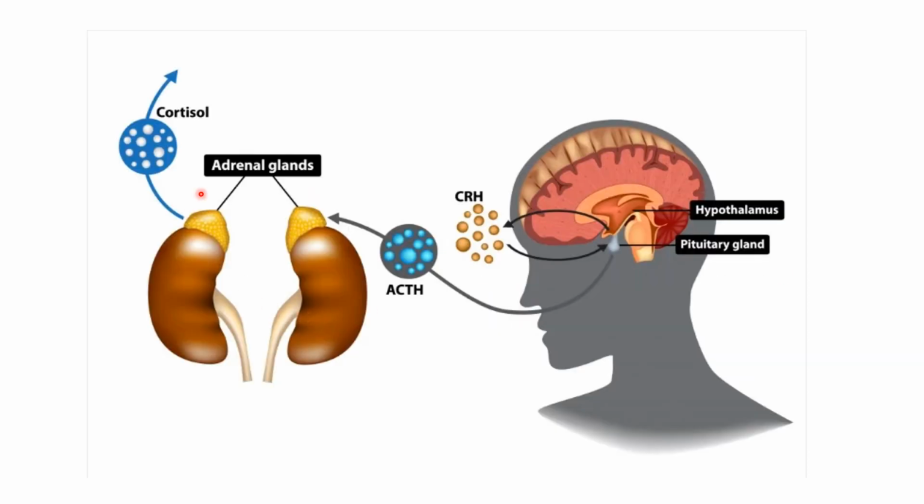This is our kidney, and our adrenal glands are situated above our kidneys. What happens is that the hypothalamus tells the pituitary gland to release ACTH, which in turn prompts the adrenal glands to release cortisol, which has a major role in our fight or flight responses.